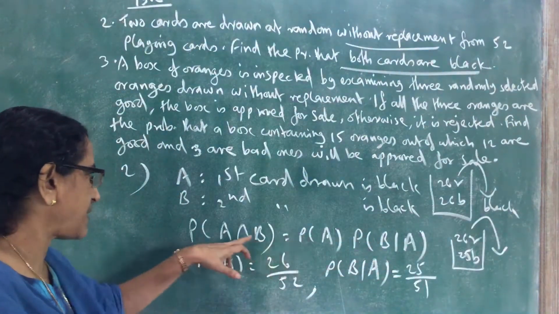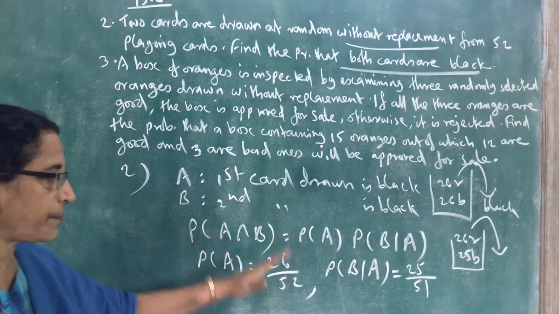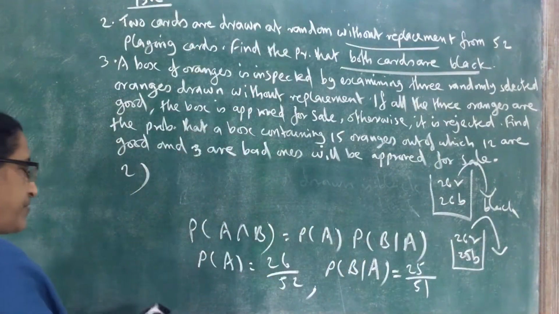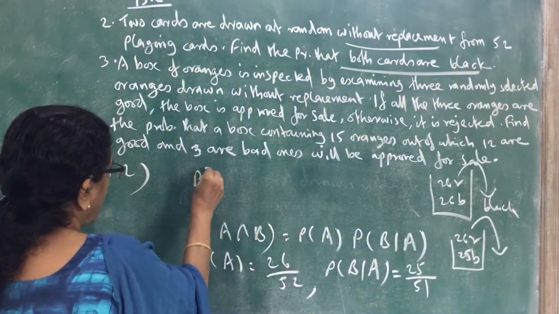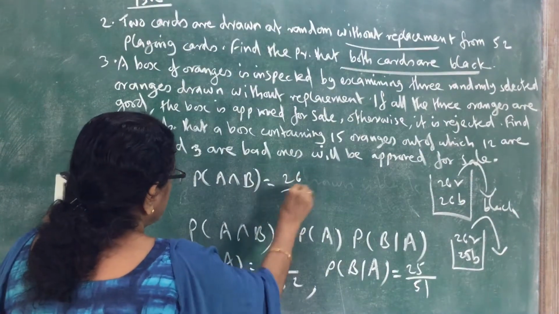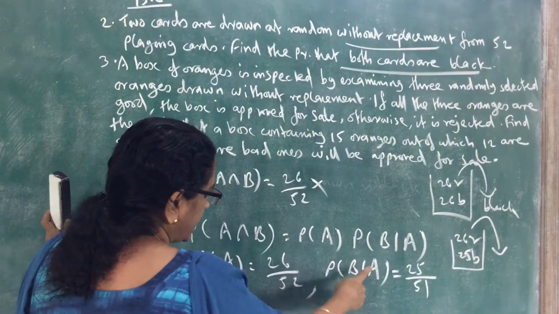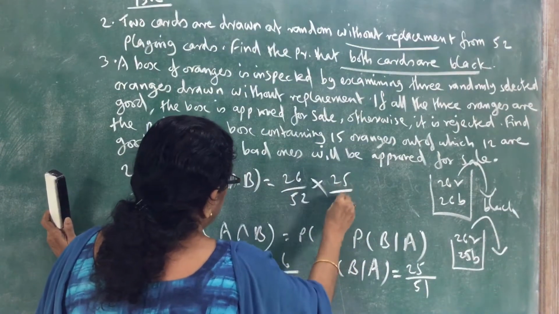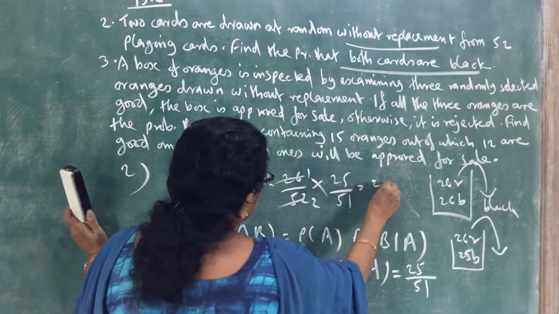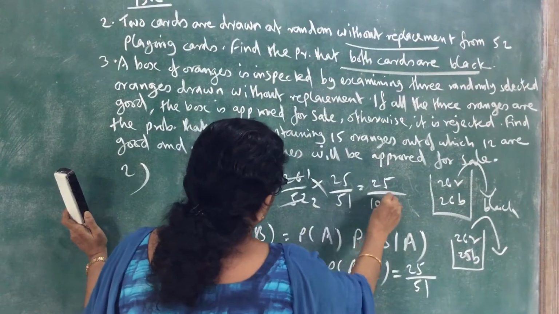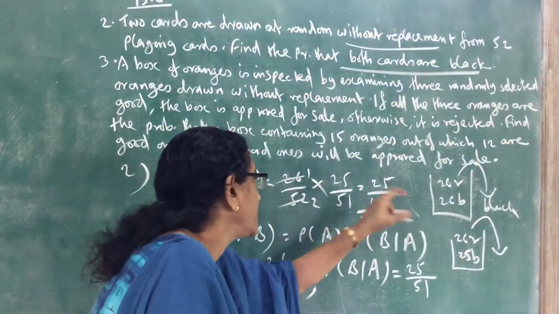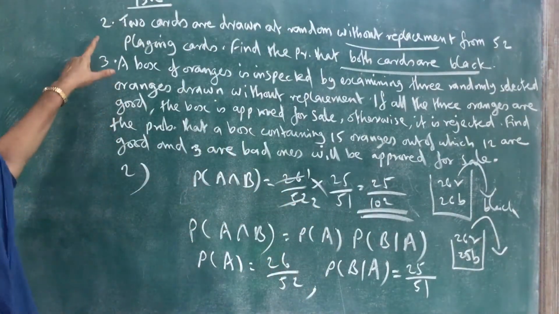So we can substitute in this formula. Probability of A intersection B equals probability of A into probability of B given A. So we get probability of A intersection B equals 26 by 52 into 25 by 51. So here this is 1 by 2. So 25 by 2 into 51, 102. 25 by 102. That is the answer. Second one. Now third one.